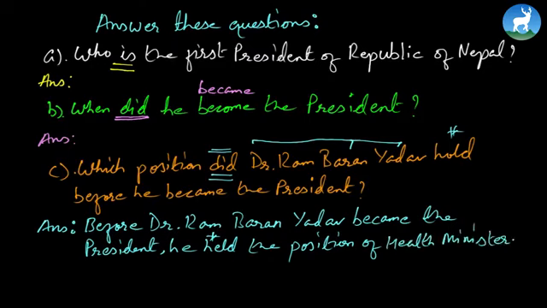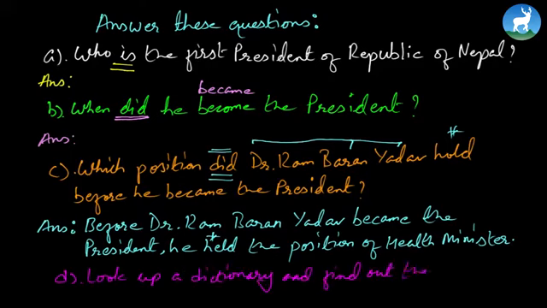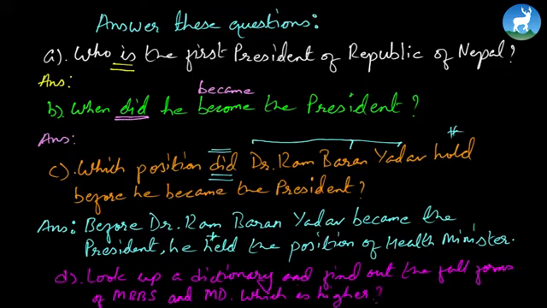Now, let's look at one more question. Number D says, look up a dictionary and find out the full forms of MBBS and MD. Now it further says, which is higher. So look for these words in the dictionary and just write down their full forms, okay?